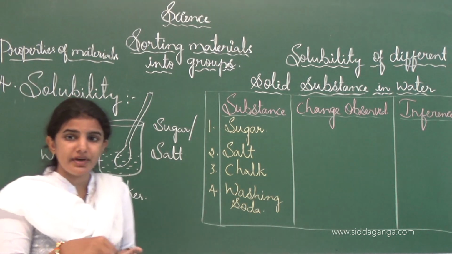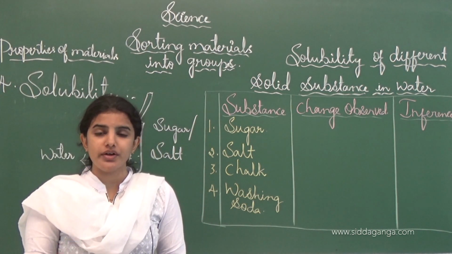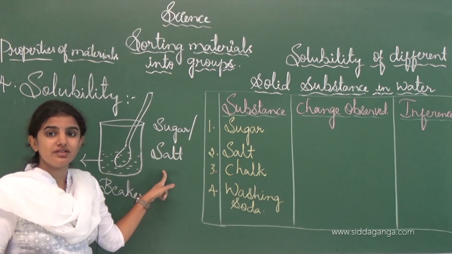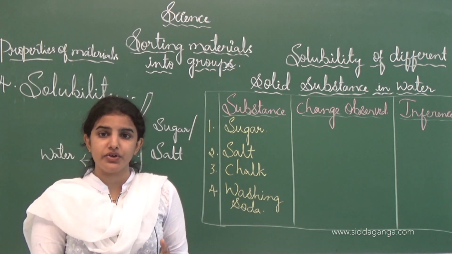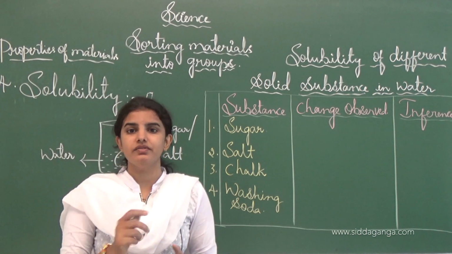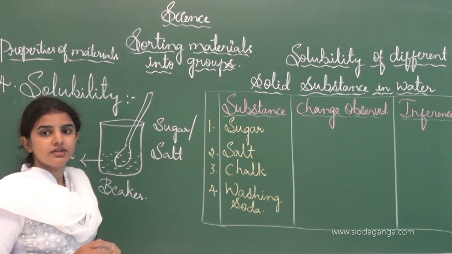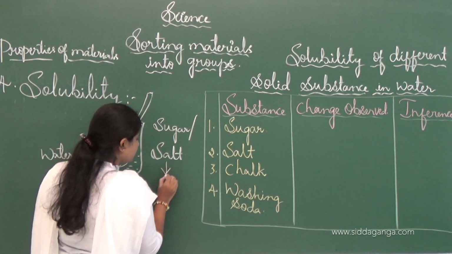By stirring and dissolving the sugar in the water, the sugar particles or the salt particles will disappear completely. Then we can say that the particular substance, that is sugar and salt, will dissolve in water, and that process is known as solubility. Here sugar and salt act as a solute.